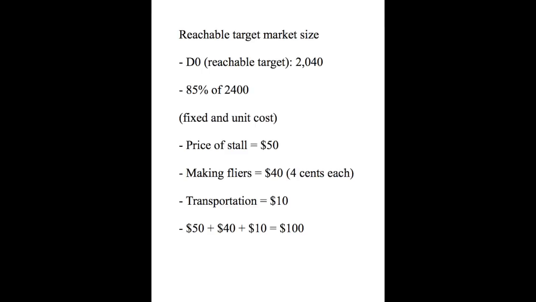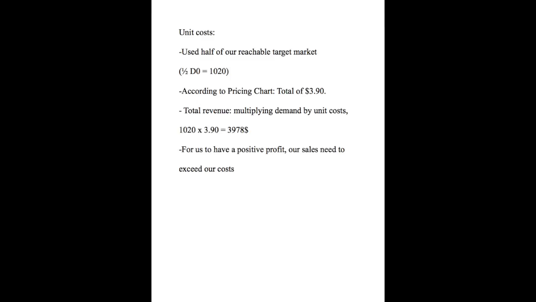The fixed cost that we were expecting to pay was the price of the stall, which was about $50, making flyers, which was $40 because each was 4 cents each, and transportation, which was $10. Overall, that added up to be about $100 in total. To determine our unit cost, we used half of our reachable target market, which was 1,020 people. According to the pricing chart, we determined that the cost for each T-shirt would be $3.90. We anticipated a total revenue of $3,978 by multiplying the price times the quantity demanded.